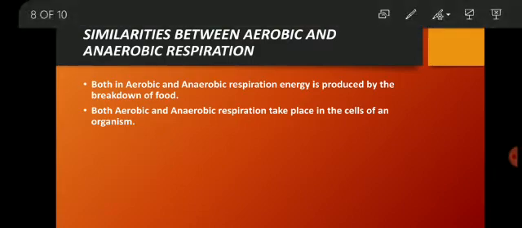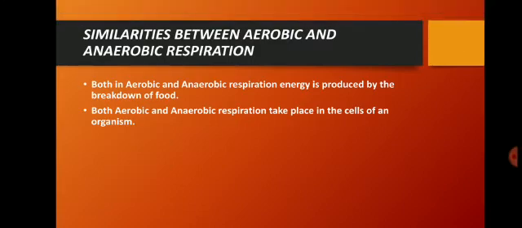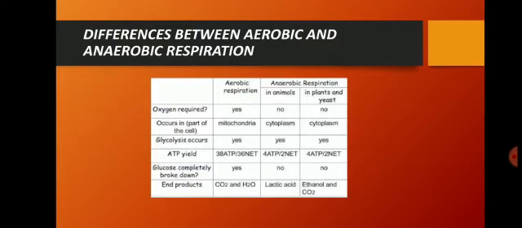Next, what are the differences between aerobic and anaerobic respiration? Here you can see in aerobic respiration, oxygen is required, whereas in anaerobic respiration, either in the muscle cell of an animal or in plants or yeast, no oxygen is required. Where does it occur?